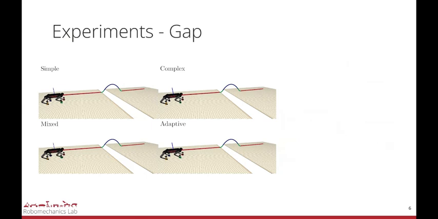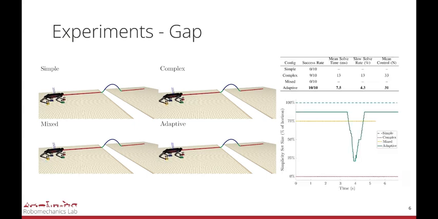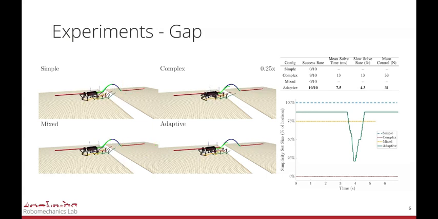In the third experiment, the robot is tasked with leaping over a body length gap, which requires precisely navigating both kinematic and dynamic constraints. Only the complex and adaptive configurations can clear the gap. Their ability to reason about joint constraints near the end of the prediction horizon allows them to take early corrective action, in this case lowering the body to increase the leaping stance time. However, only the adaptive configuration can then remove this complexity to conserve resources, resulting in a 40% reduction in average solve times.